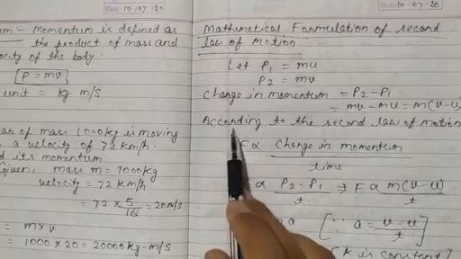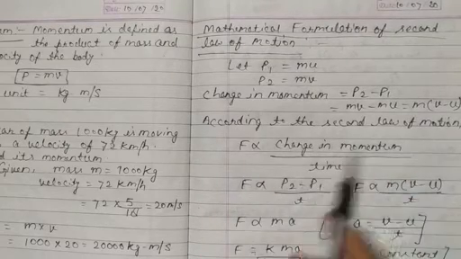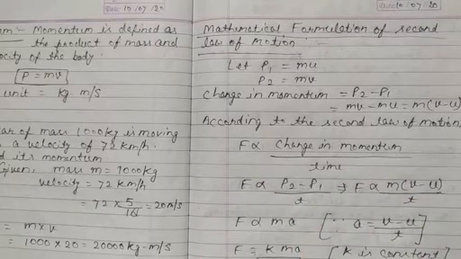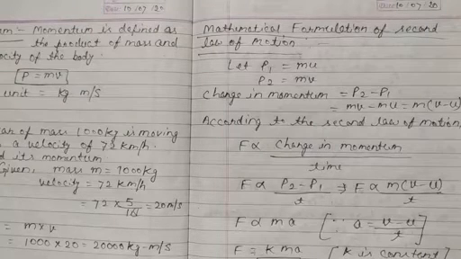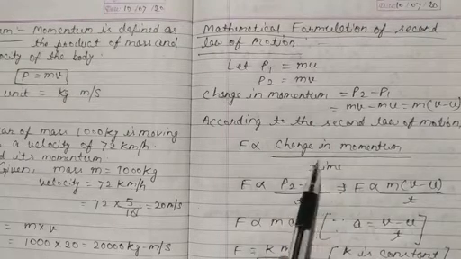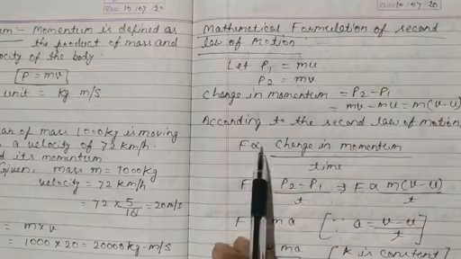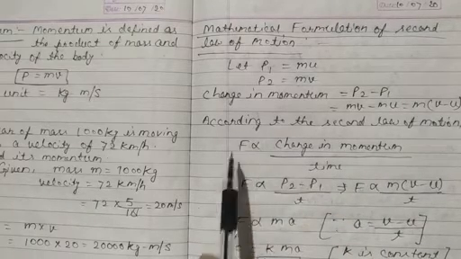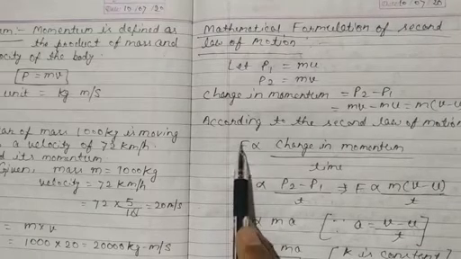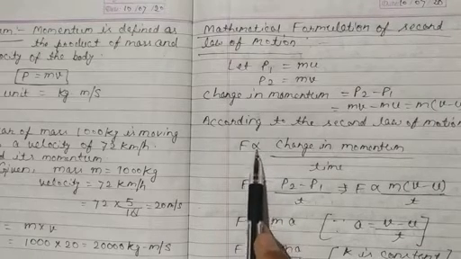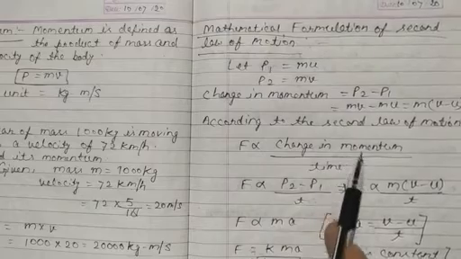Now according to the second law of motion, the rate of change of momentum, that is change in momentum upon time, is directly proportional to the external force we apply. So we can write force directly proportional to change in momentum upon time.